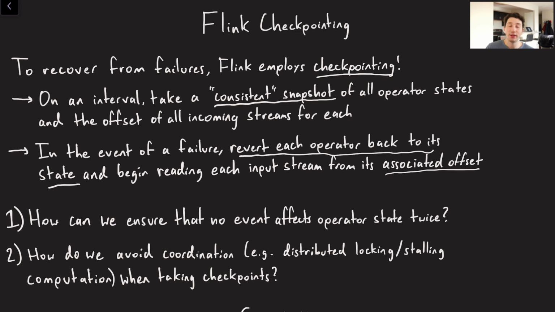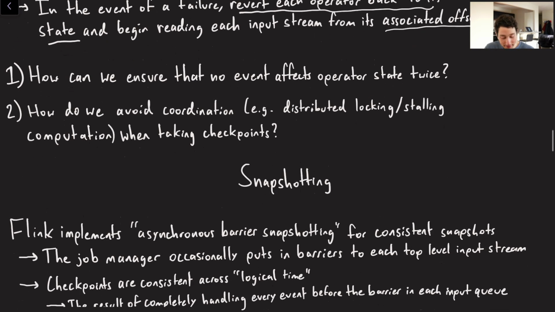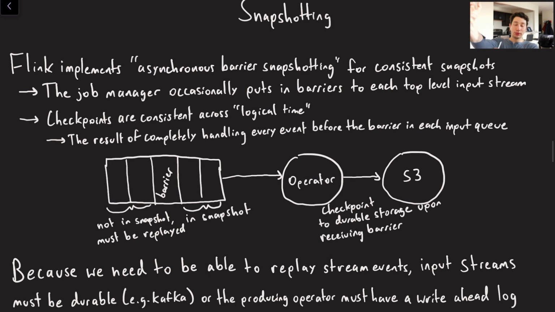The idea is we want to take a consistent snapshot, right? It's very easy to take a snapshot. However, you want to be sure that all of the snapshots from the operators are at the same logical time, where logical time is basically representing one position of the input streams. So it's important that all of the operators are perfectly synced up for their checkpoint. It's really easy to take a checkpoint like this, however, you might incur a lot of costs due to coordination or contention or distributed locking, and we want to avoid that where possible. So how can we actually do that?